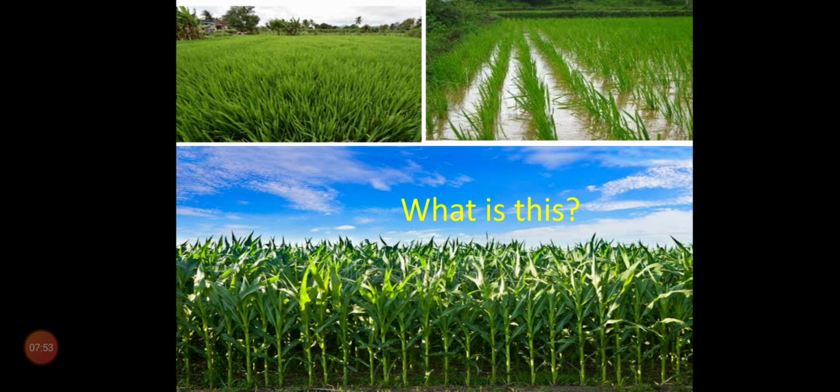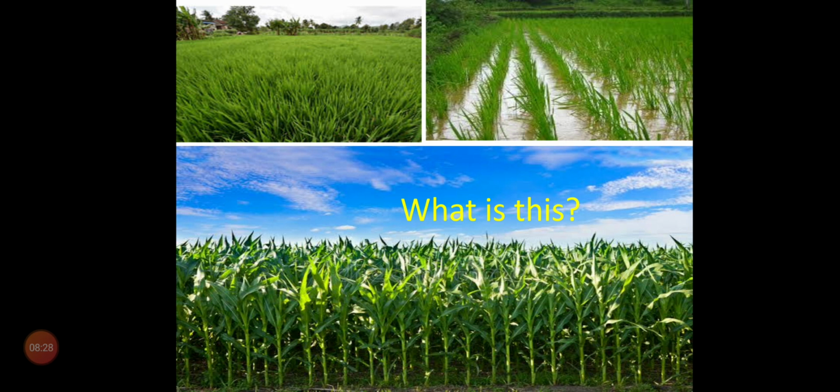So, when plants of the same kind are grown and cultivated at one place on a large scale, it is the same kind of plant. All are paddy plants. All are wheat plants. So, there are two different fields. One field contains all paddy plants, and wheat plants are grown in another field.